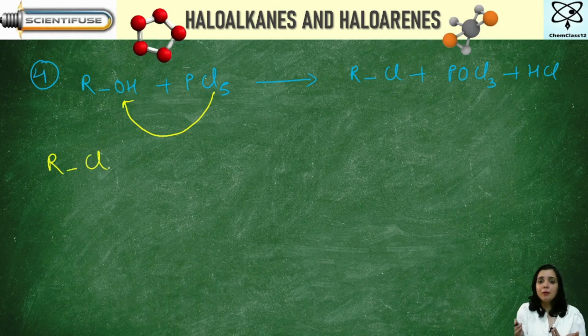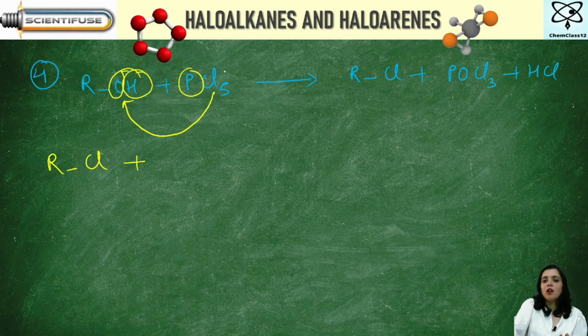You have to remember, in case of PCl5, one halogen will go and attach here. Got it? That means if one halogen goes and attaches here, it becomes RCl. Now you see what is left here. If I look here, oxygen is left, hydrogen is left, phosphorus is left, and how many chlorine will be left now? 4.